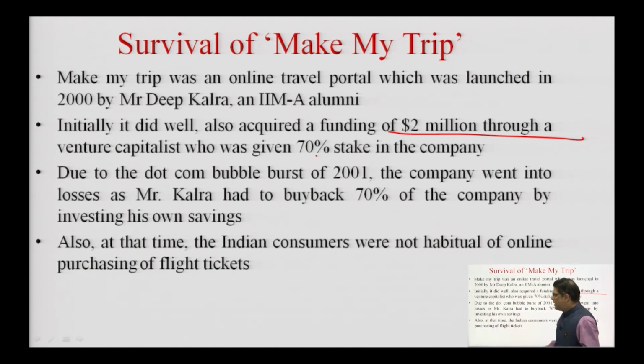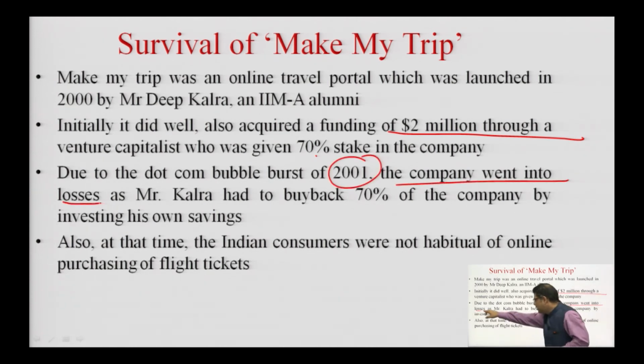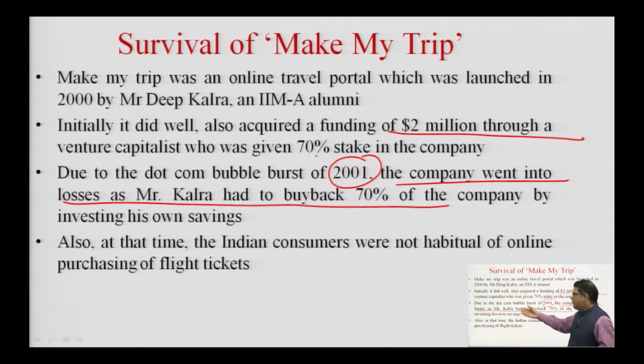So this problem occurred in 2001, and because of it the company suffered huge losses. As a result, Deep Kalra had to buy back the 70% from the venture capitalist, and he had to invest his own savings. Because he had to invest his own savings, he suffered major losses. The employee strength of the company came down, and from a big office they shifted to a small office, and all these negative things happened.